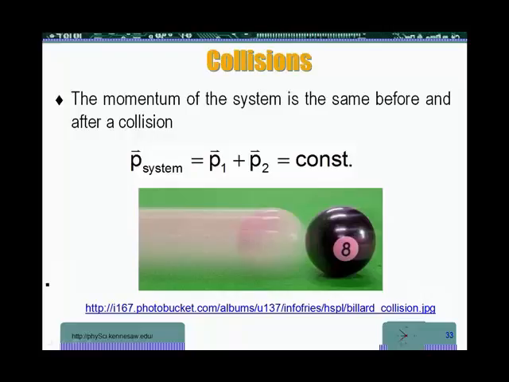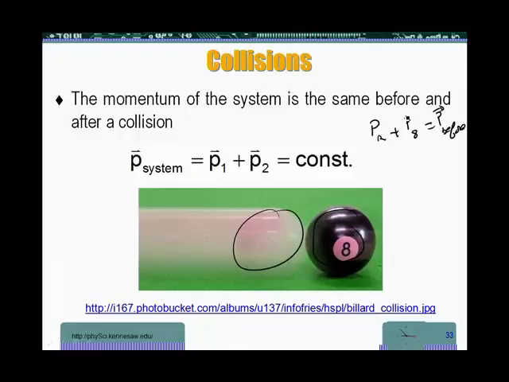For example, let's take this case here, a collision between two billiard balls, this one here and this one here coming in at high speed. What this tells us is the momentum before the collision is the same as the momentum after the collision. In this particular case, the momentum before the collision would be the momentum of the red ball, the one moving, plus the momentum of the 8 ball. So that's the momentum before of my system.